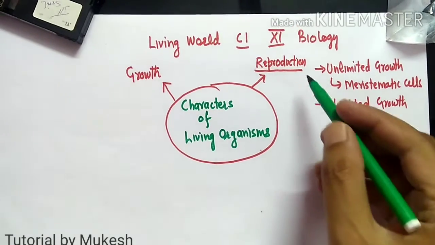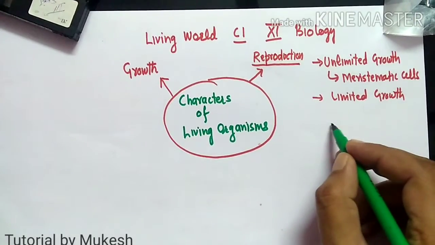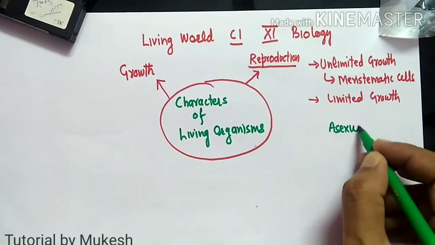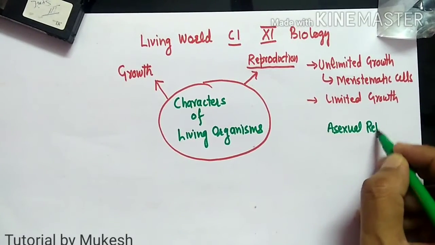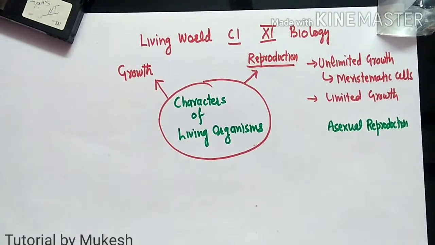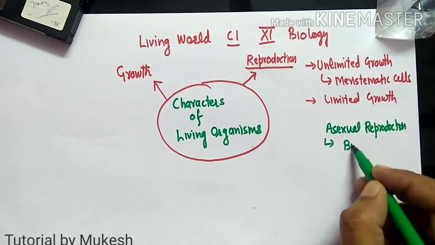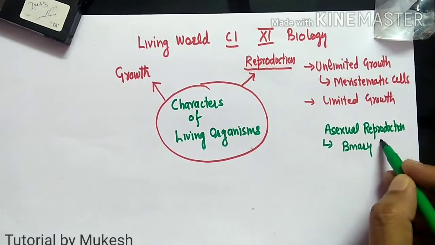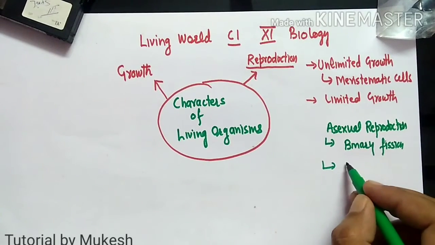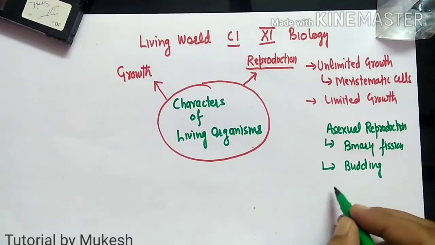This reproduction can be asexual or sexual mode of reproduction. For example, in asexual reproduction, the fusion of gametes will not take place. As examples of asexual reproduction we can give binary fission in amoeba, multiple fission, budding in hydra, and so on.